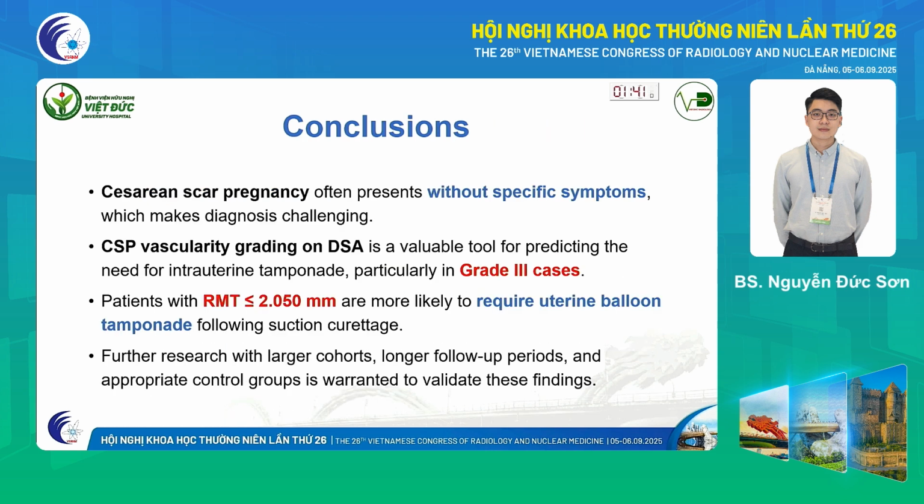So in conclusion, cesarean scar pregnancy is often difficult to diagnose due to non-specific symptoms. Our study shows that vascularity rating on DSA, especially grade 3, is useful in predicting the need for uterine tamponade. We also found that patients with an RMT of 2.05 millimeters or less are more likely to require balloon tamponade after suction curettage. And finally, larger studies with longer follow-up and proper controls are needed to validate these findings.